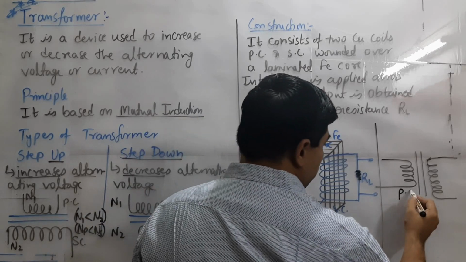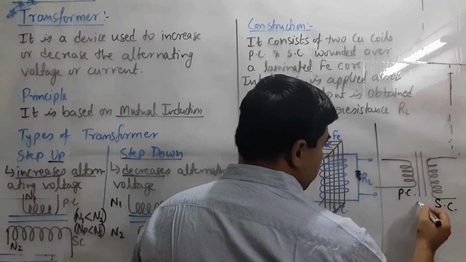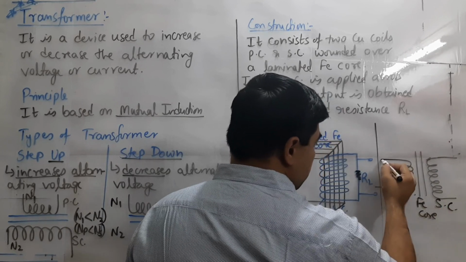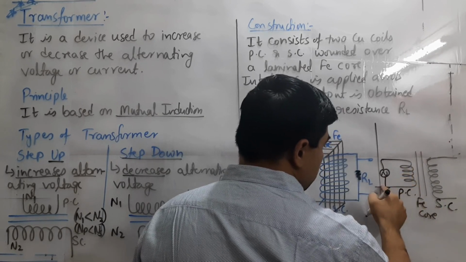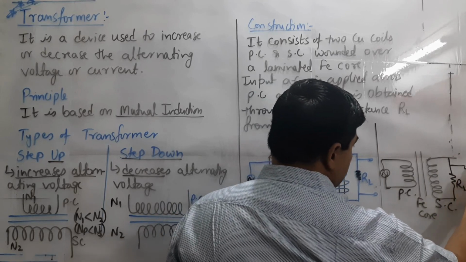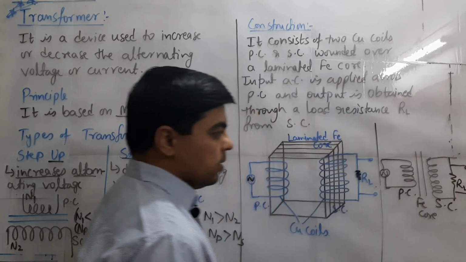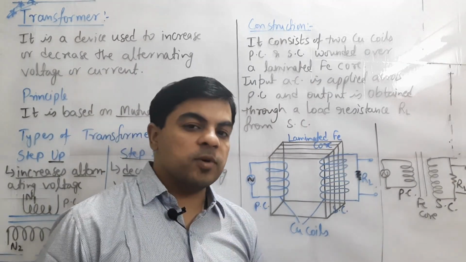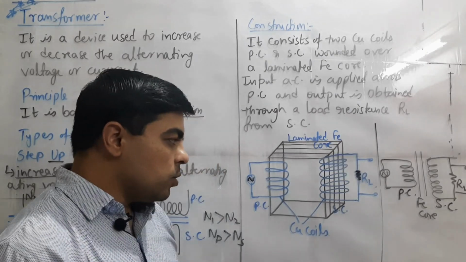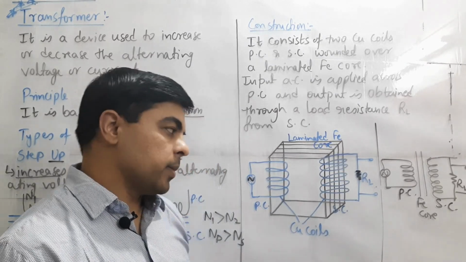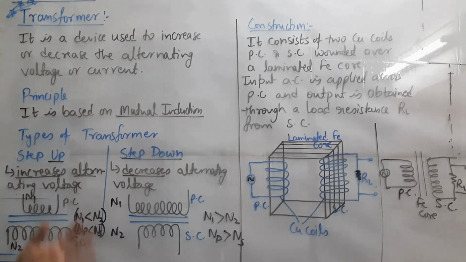Here this is primary coil, this is secondary coil, laminated iron core in the form of lamination, and here we apply input AC, and here we get through load resistance RL as output in the form of increased voltage or decreased voltage. That will depend on the type of transformer. Now we have to discuss how this transformer works. So for that you can first of all note down the relation, then we will discuss the working.